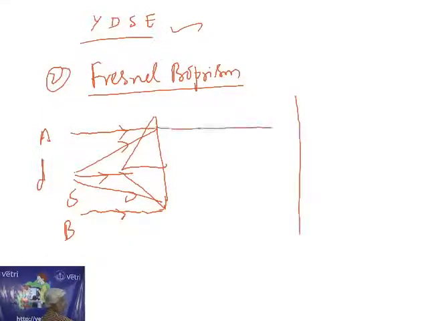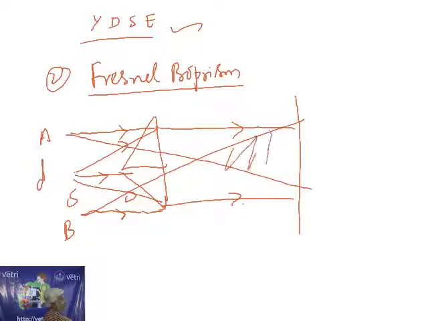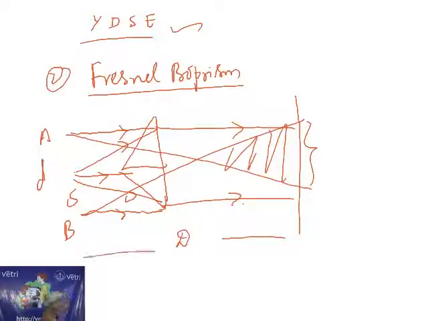If I place a screen, the light rays are received, so we get an interference pattern. Here also we get alternate bright and dark bands. This distance is capital D. Here we get two light rays after refraction, so we get coherent sources after refraction.